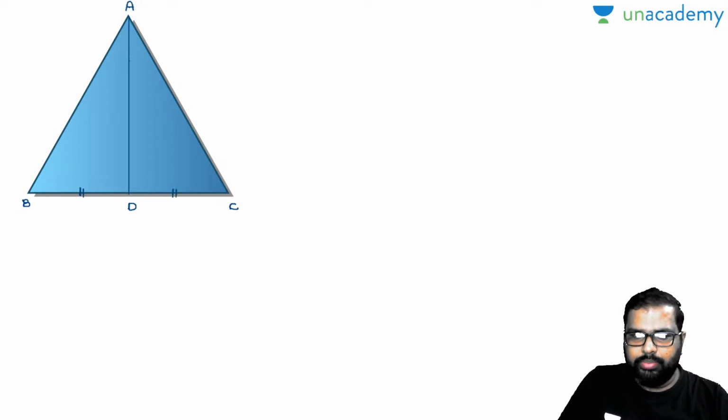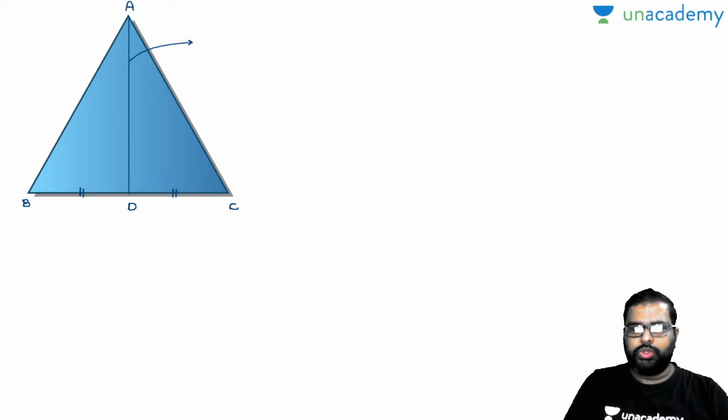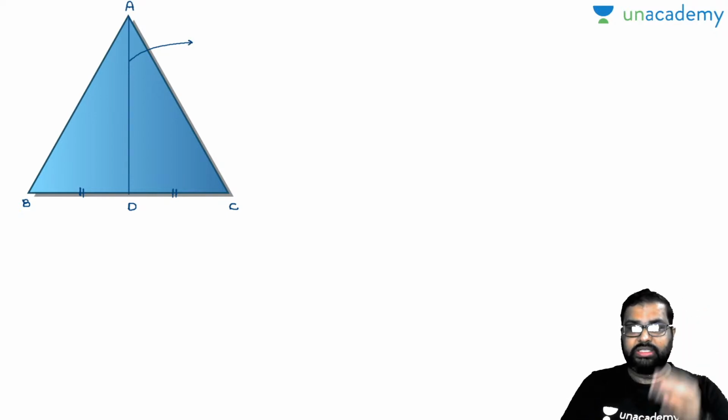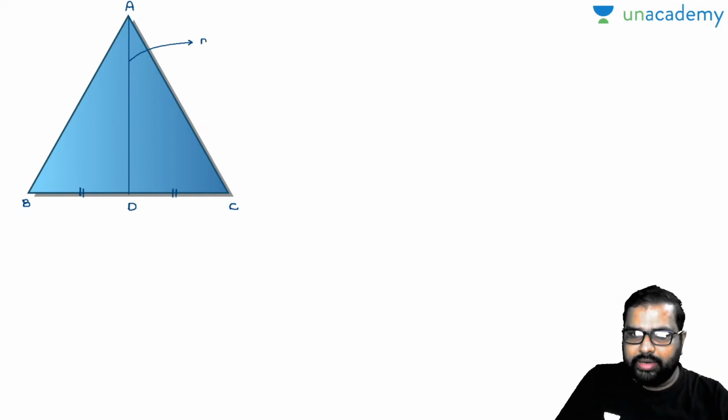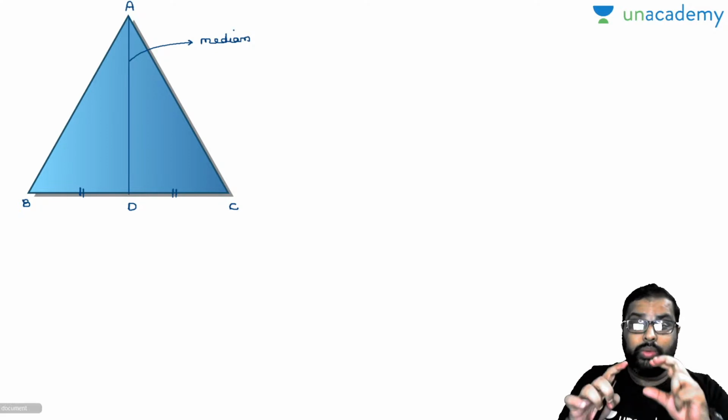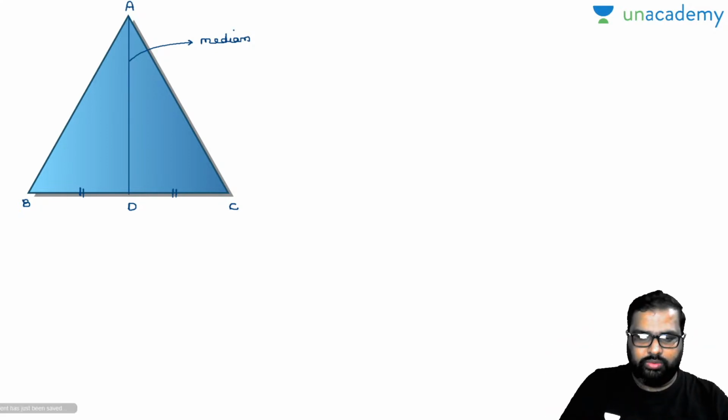This is called your median. Am I right or wrong? You have drawn a line segment from vertex A to the opposite side which divides the base into two equal halves, so we call this a median. And again, I gave you one point that this median will divide the triangle into two equal areas.